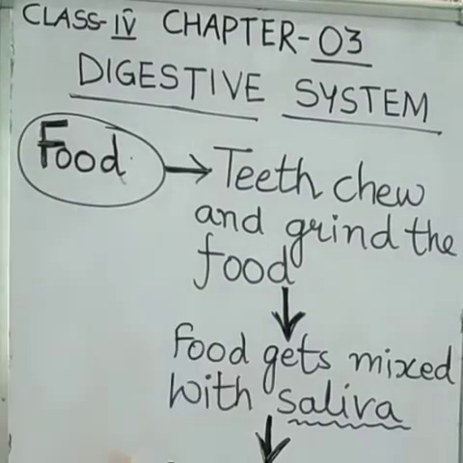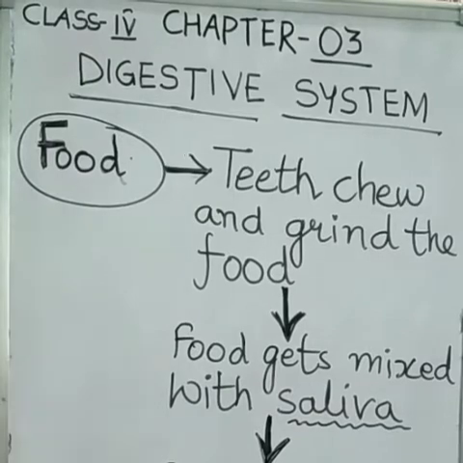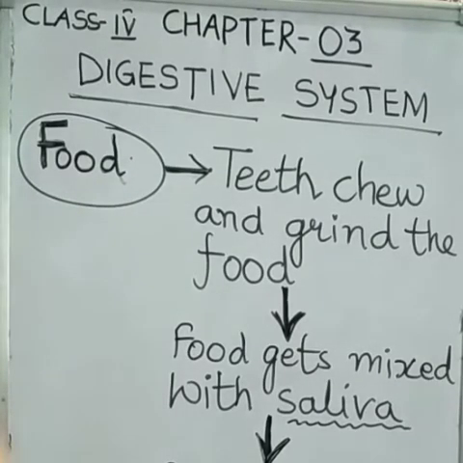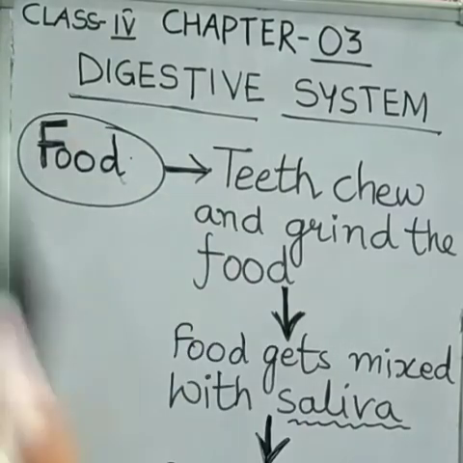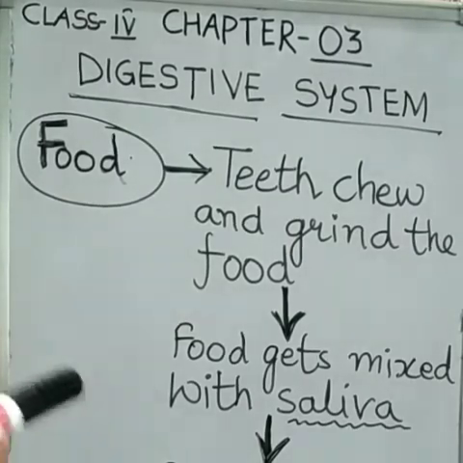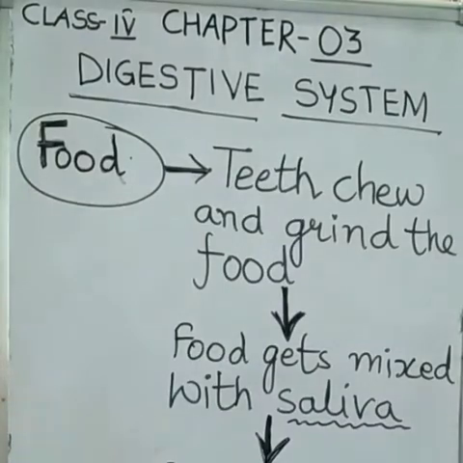First of all, what is food and why do we need food? Food is a substance that satisfies our hunger. And why do we need food? Because it gives us energy. And why do we need energy? We need energy to do various activities. Now food, whatever food we eat, it has to be broken down into simpler substances.